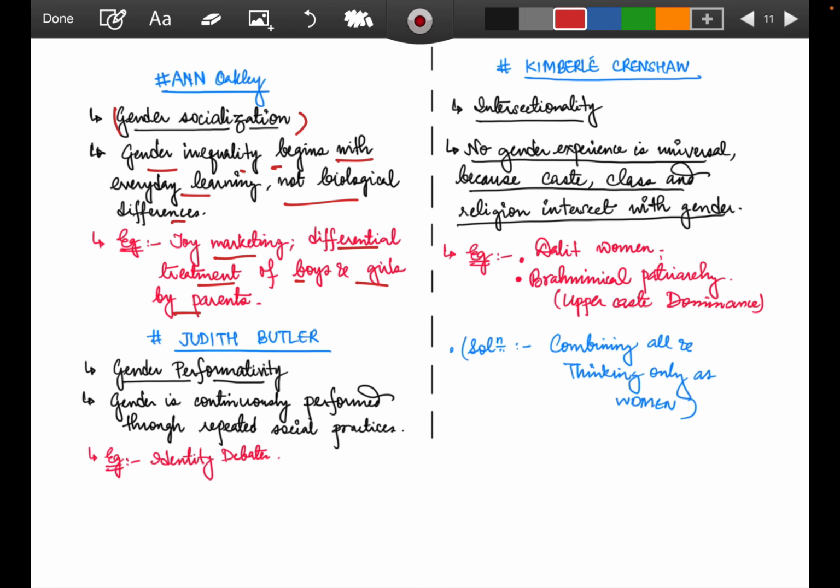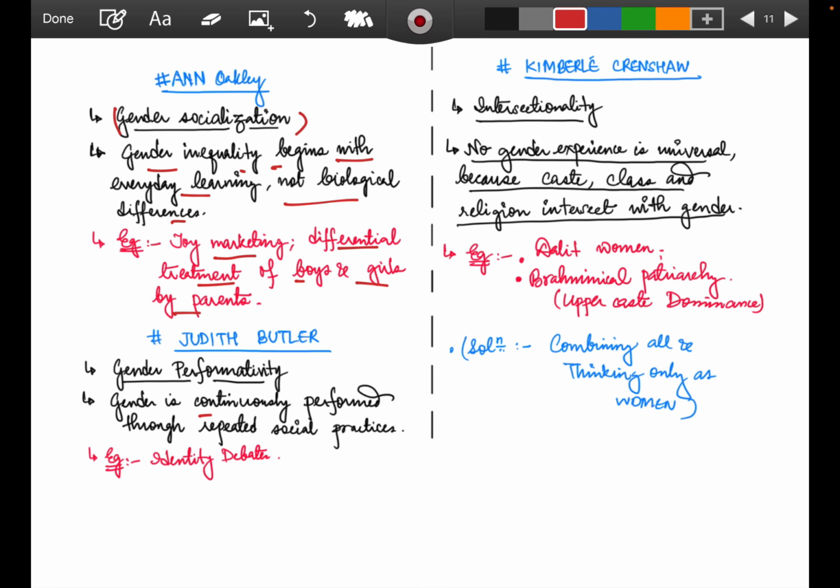It's not a one-day thing that, okay, this is a boy, he has to do this work, this is a girl, she has to do this work. It has been constructed over the years. Like a boy will play with a car, a girl will play with a doll. It has been marketed as such, right? So that is gender socialization. Next, coming to Judith Butler. Judith Butler talks of gender performativity.